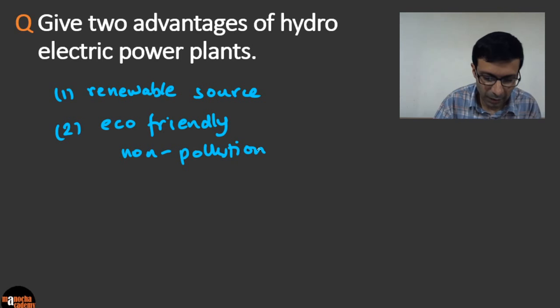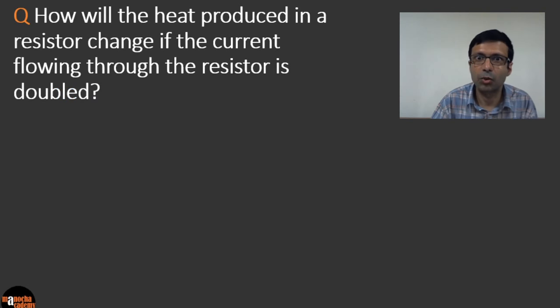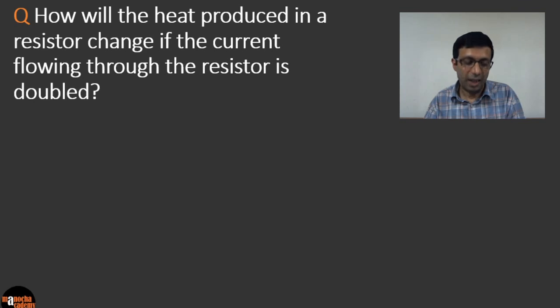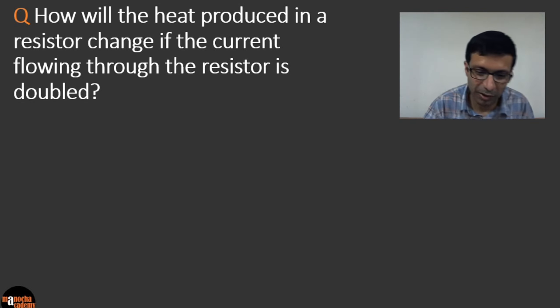Okay. Let's go on to the next question. And actually, this is our last question, so let's attempt it. How will the heat produced in a resistor change if the current flowing through the resistor is doubled? Okay, so what is the question given?